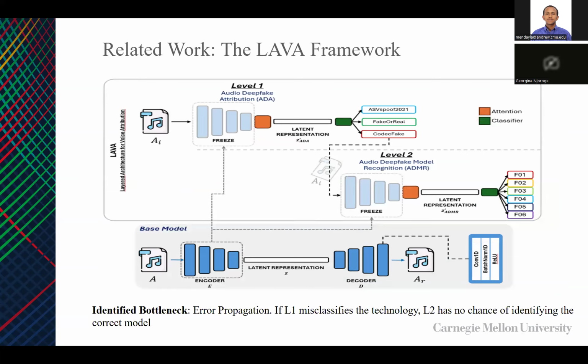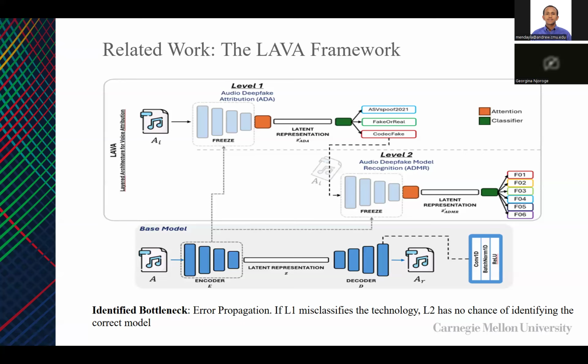So previous work on this is the LAVA framework, which has two different levels. They have a first level that identifies the dataset that was used. And the second one identifies, from specifically the CodecFake dataset, which specific model between F01 to F06 was used for generating that audio. Before that, we can see that there's an autoencoder that's trained and frozen, and then later on used in the detection model, the attribution model, and the model recognition model.